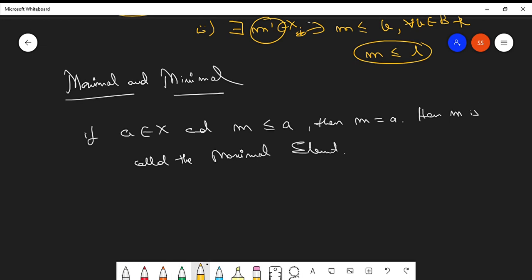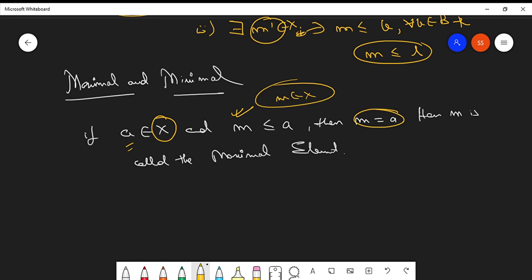You have a set X, and an element A of the set X, and this element M is also belonging to X, and it is related to A by the partial order. If so, then the elements will be equal to each other, that is M equals A. If this condition happens, then only it is called the maximal element.